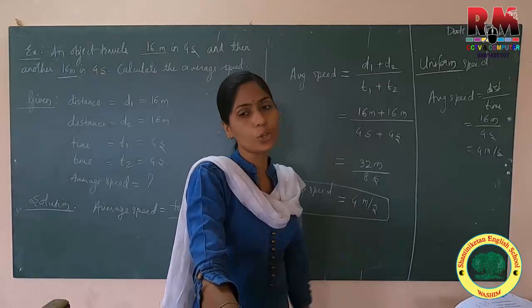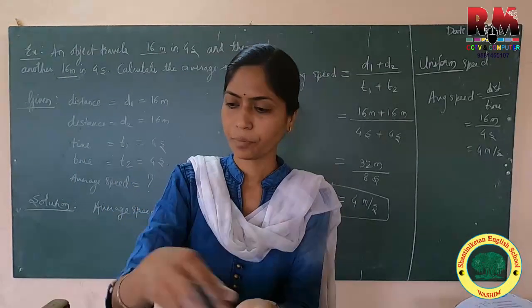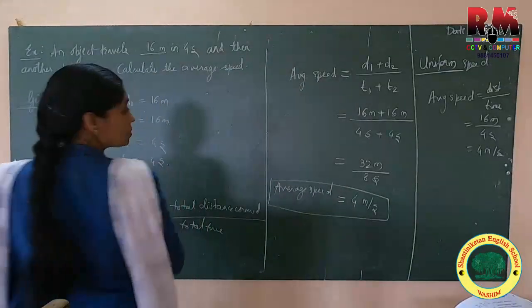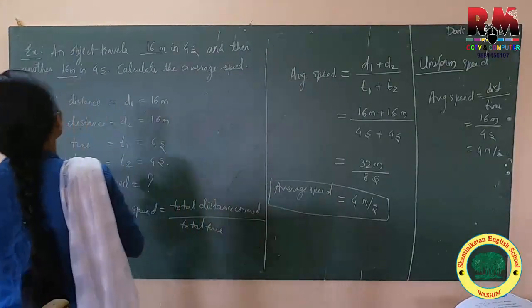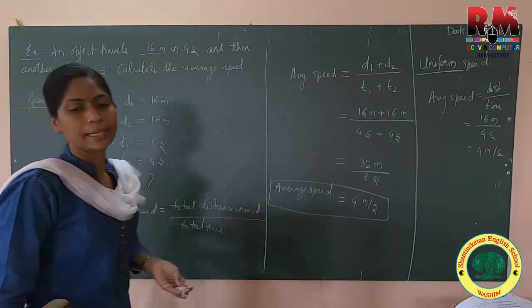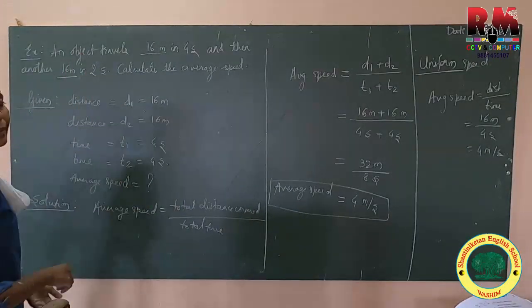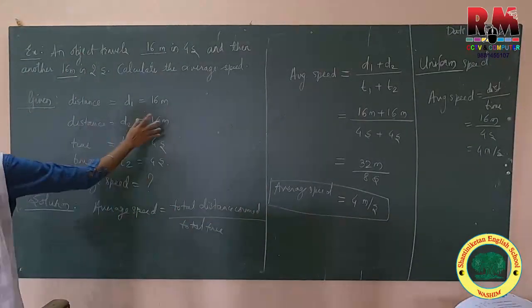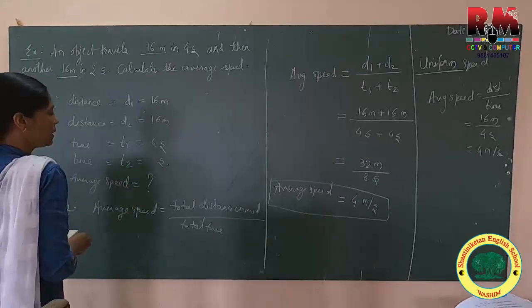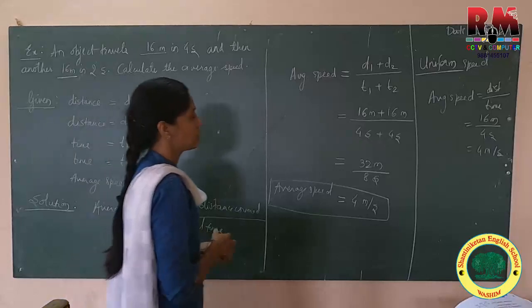Now let us see non-uniform motion. We will take the same problem for non-uniform motion. Instead of 4 seconds, if I take 2 seconds, so here it is d1, d2, t1, and t2. t2 is how much? 2 seconds. This is the only change.